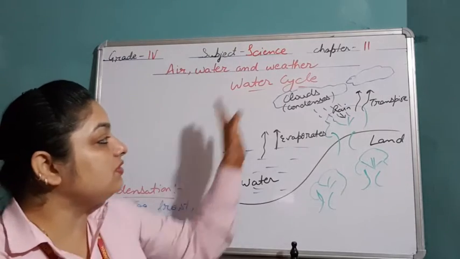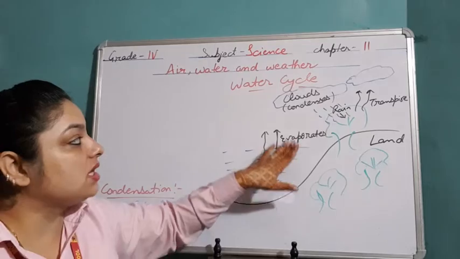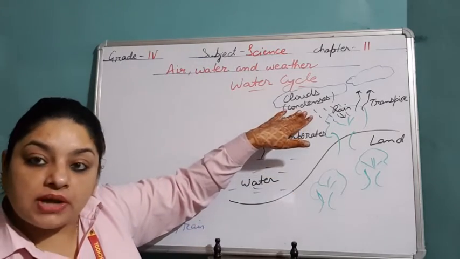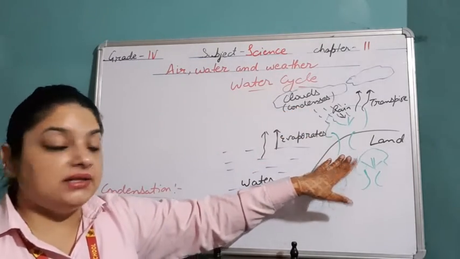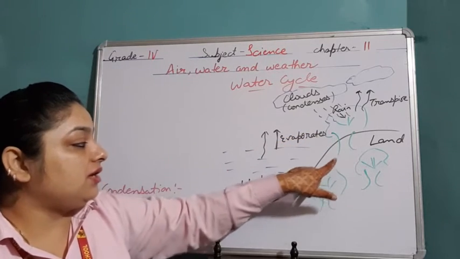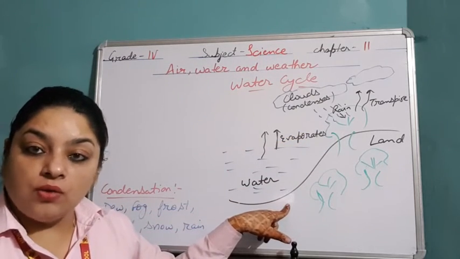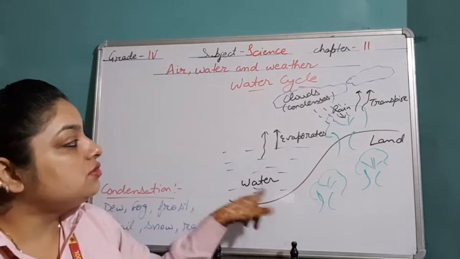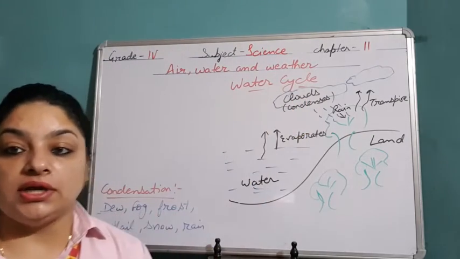So in this continuous movement, first water will evaporate from the different water sources, it will condense to form cloud, again it will fall back in the form of rain, and then this rainwater will add up into the surface water or the groundwater, and again it will evaporate. So this complete cycle of water is known as the water cycle.